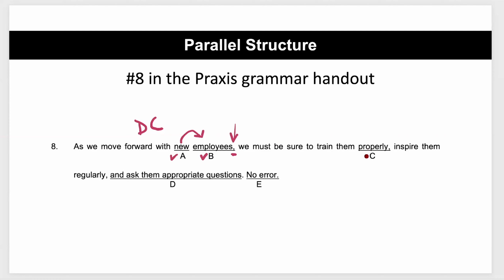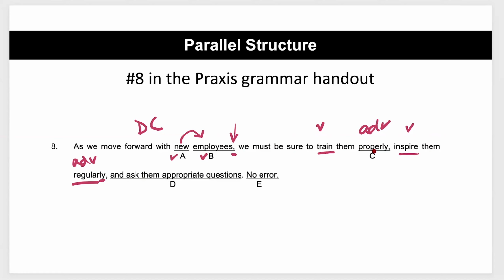Now let's take a look at C and D. We have train them properly. We have a verb, a them, and an adverb. Then we have inspire them regularly. Again, we have a verb, a them, a pronoun, and an adverb, regularly. LY tips off that it's an adverb, and the adverb is describing the verb inspire.